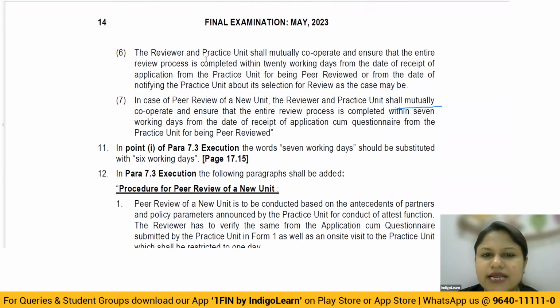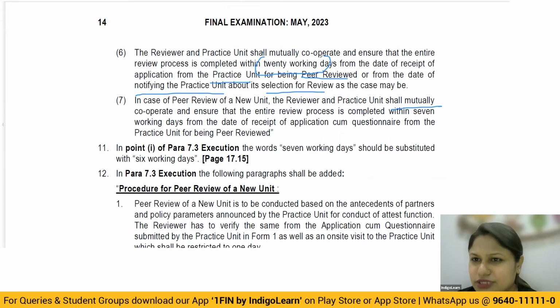Then the reviewer and the practice unit shall mutually cooperate and ensure that the entire review process is completed within 20 working days. Now this will become important, okay? Within 20 working days from the date of receipt of application from the practice unit for being peer reviewed, or from the date of notifying the practice unit about the selection for the review, as the case may be.